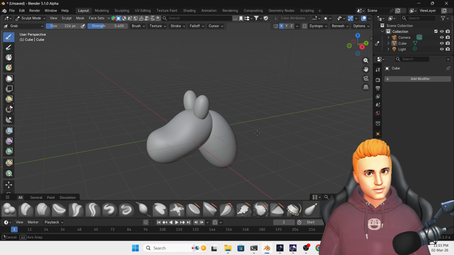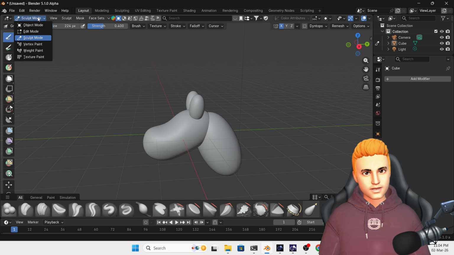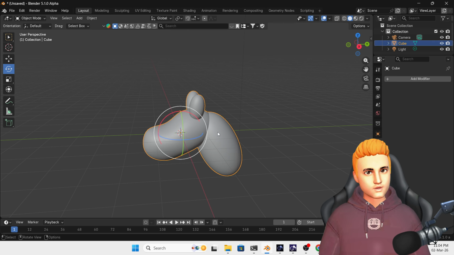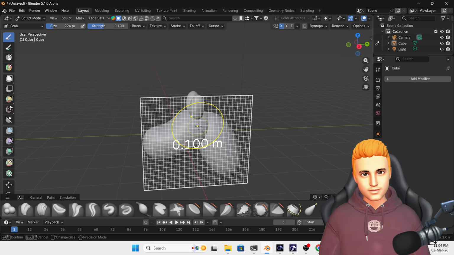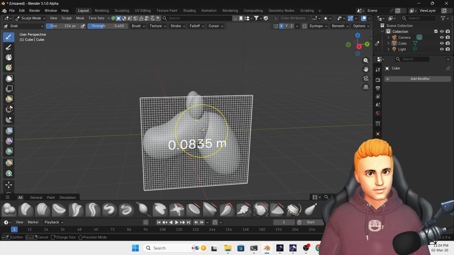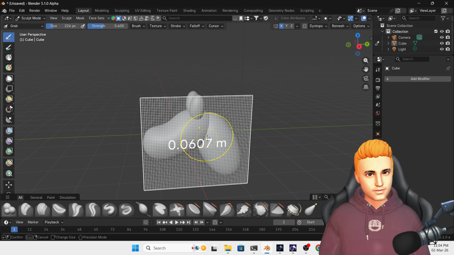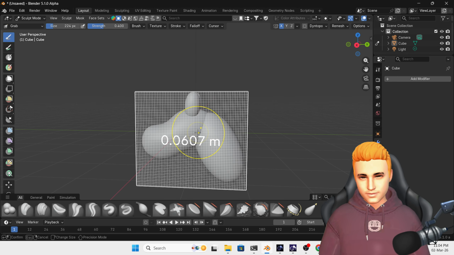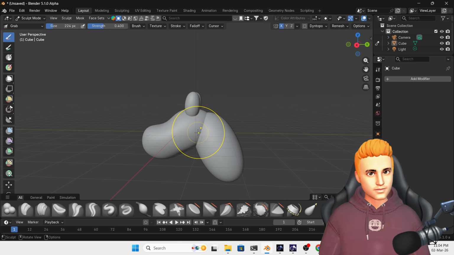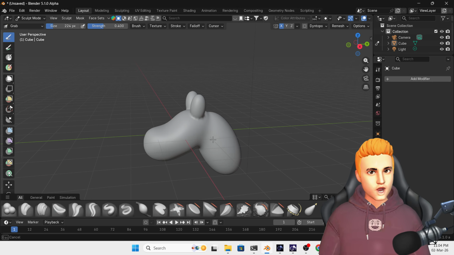Now we have to combine these objects as one object. For that, go in sculpt mode, press R for remesh, and then decrease the size a little bit, press R and then press Ctrl R. Okay, so this is all now combined as one object.